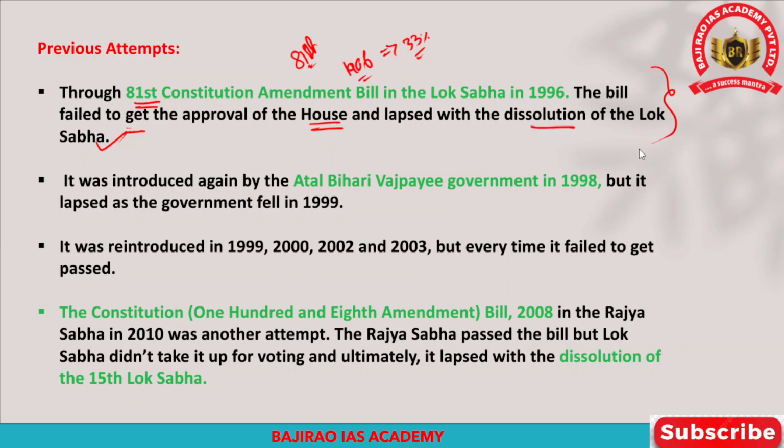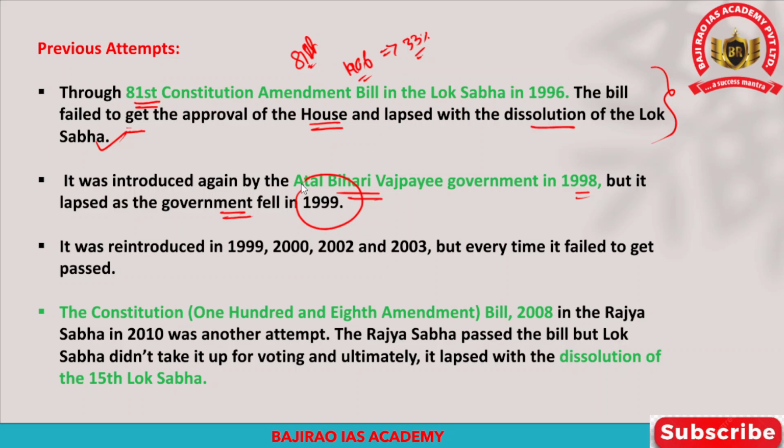Again, it was introduced by the Atal Bihari Vajpayee government in 1998. After 2 years, the government introduced it again. But this also lapsed as the government fell in 1999. So there was no political stability, and no clear majority with the governments, which is one of the shortcomings. Even if the governments had the majority in the Lok Sabha, they didn't have the majority in the Rajya Sabha. And because of the differing interests of the political parties, the women's reservation bill, even though it was introduced earlier, was not passed.